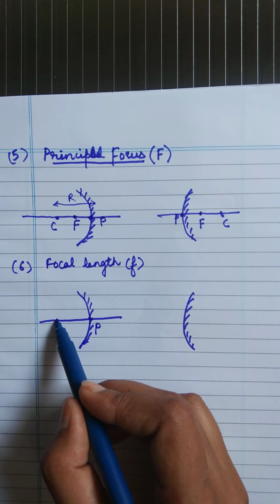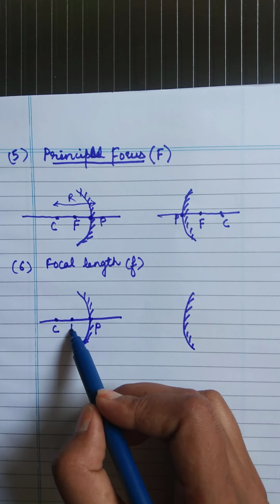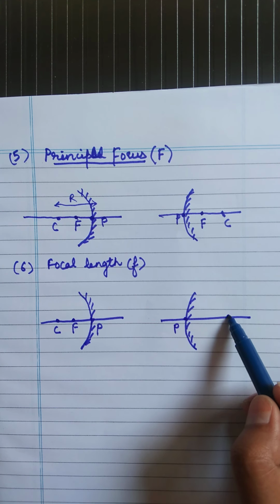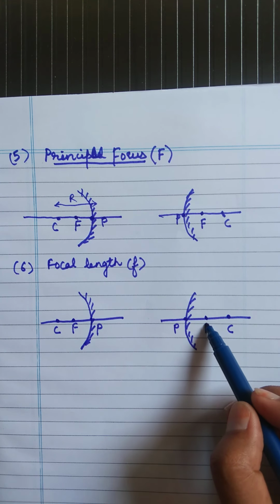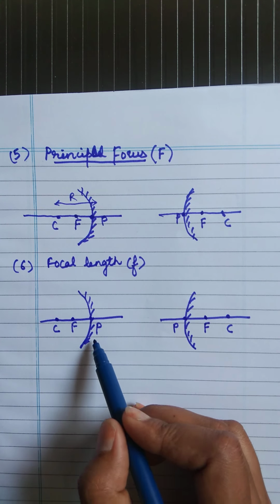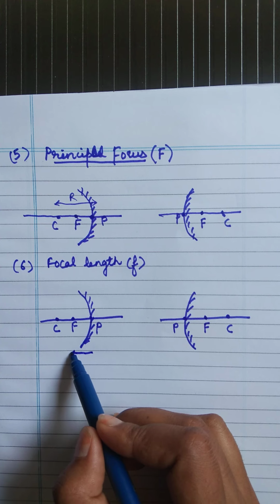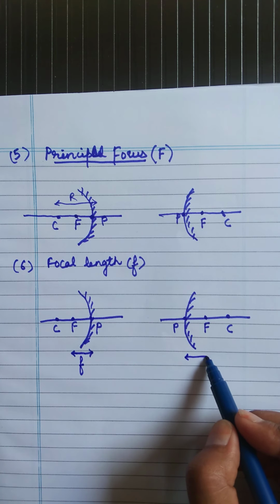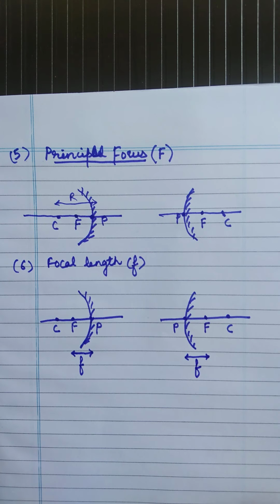This one is the pole, this one is the center of curvature, and this is the focus. The distance from the pole to the focus is called the focal length of the mirror.